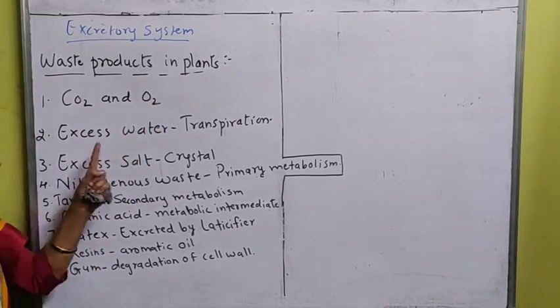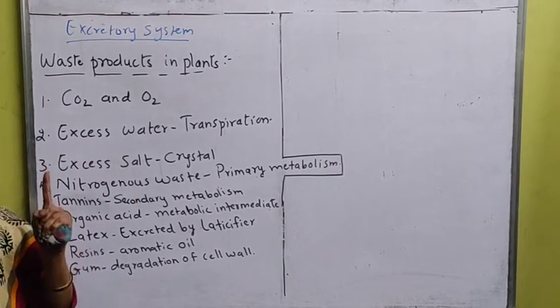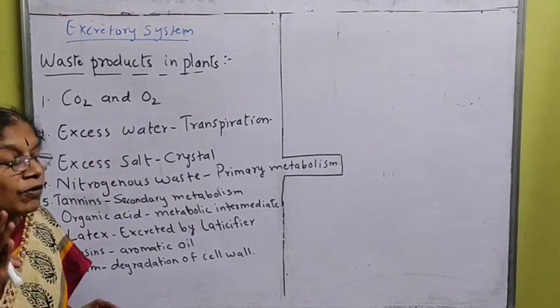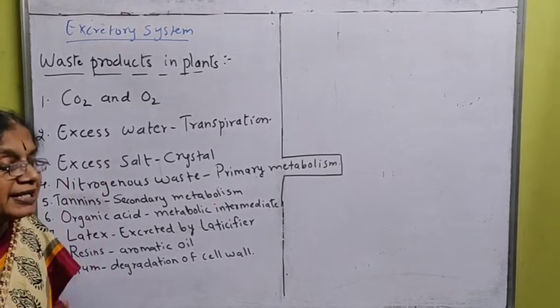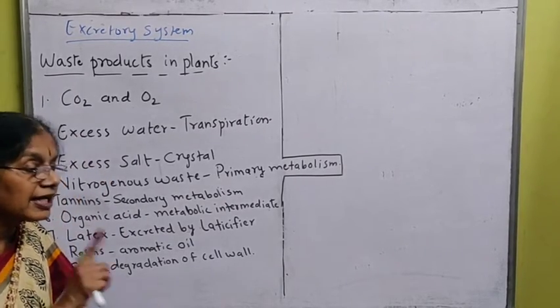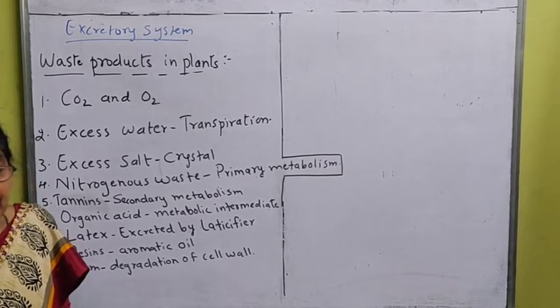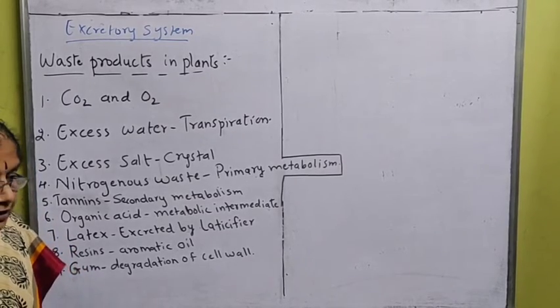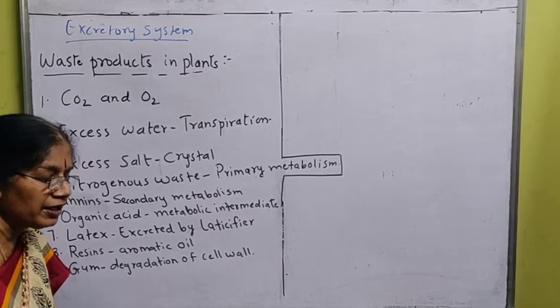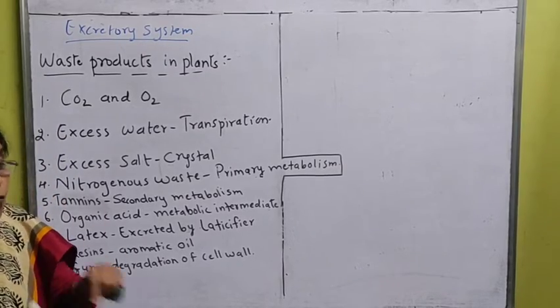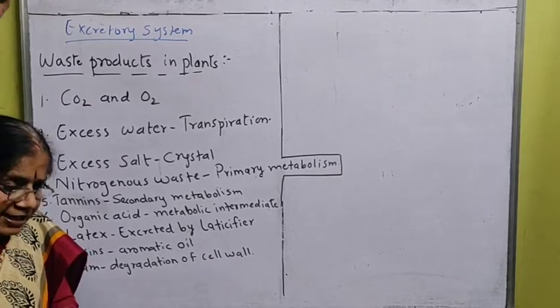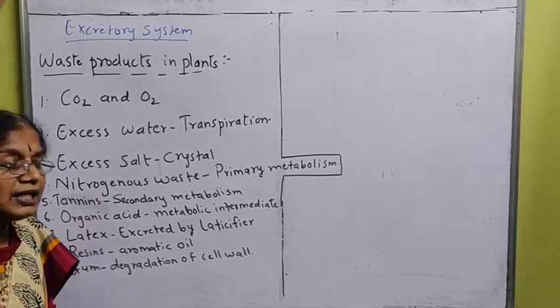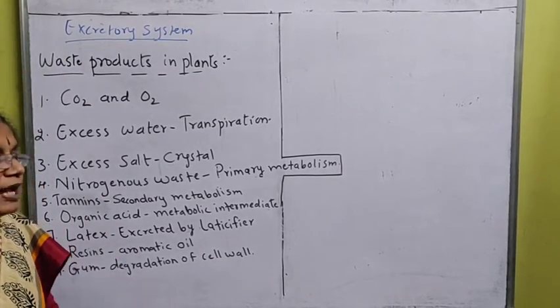The second one is excess water. I told you that the roots play a very important role, and in transportation in plants, xylem is one conductive tissue and phloem is one conductive tissue. From the soil the roots will absorb water and minerals which should reach the leaf. So this water and minerals reach the leaf. And in the leaf what happens?